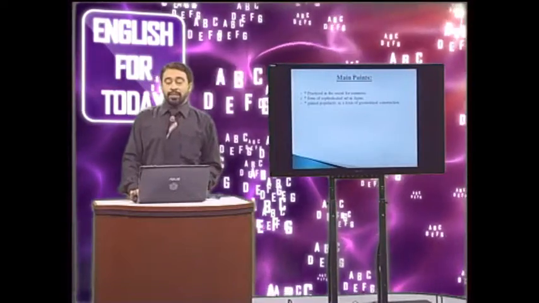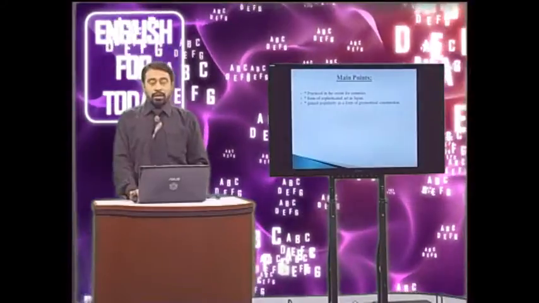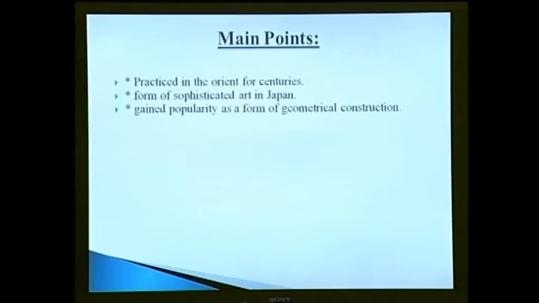Even there are some traveling companies that provide information about which areas or regions are helpful for bird watching. There are some main points there. Let's have a look at the screen. On origami, it is practiced in the Orient for centuries, and it is a very sophisticated form in Japan. And it has gained popularity as a form of geometrical construction. It is a popular recreational pastime, and there are some grammatical points even here.